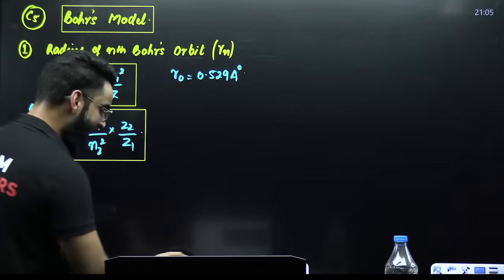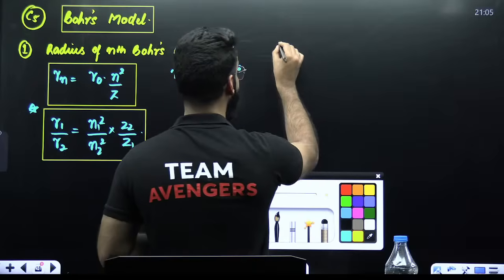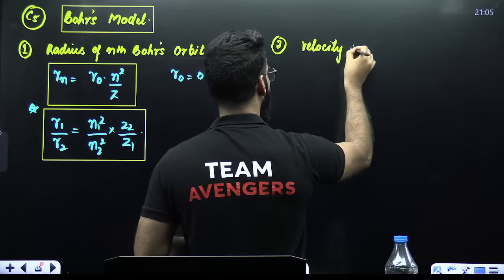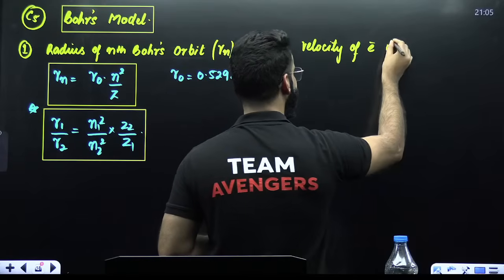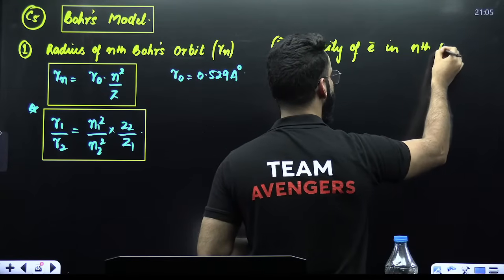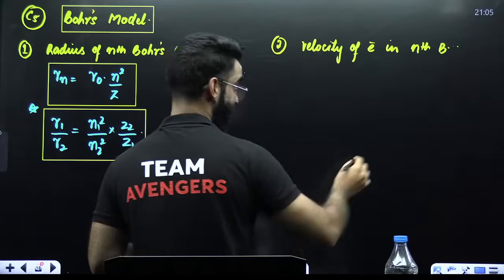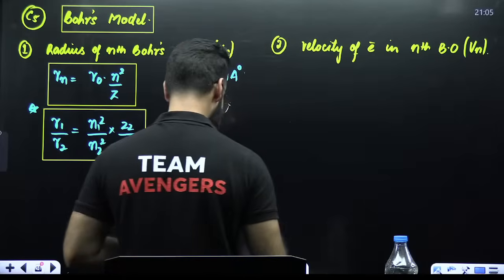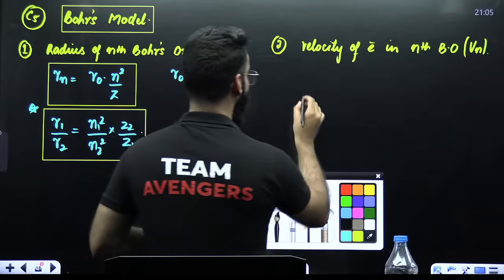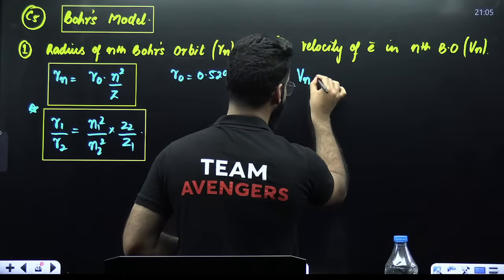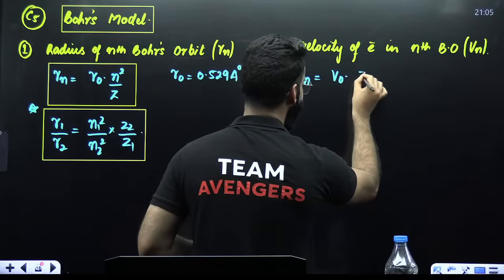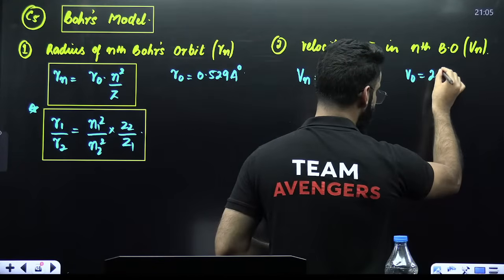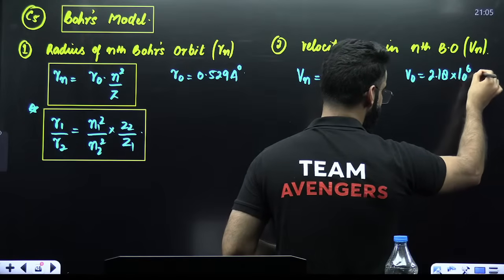Now, my dear students, the second result from which the questions will be asked is the velocity of the electron in the nth Bohr's orbit, which I represent with Vn. The velocity of the electron in the nth Bohr's orbit is equal to V naught Z divided by N. V naught value is equal to 2.18 into 10 raised to power 6 meter per second.